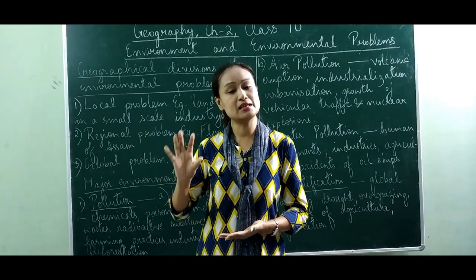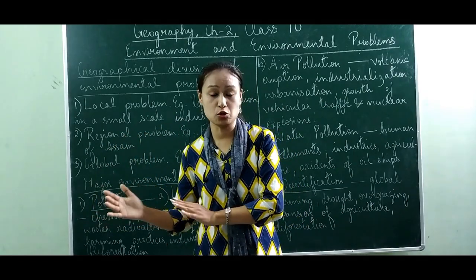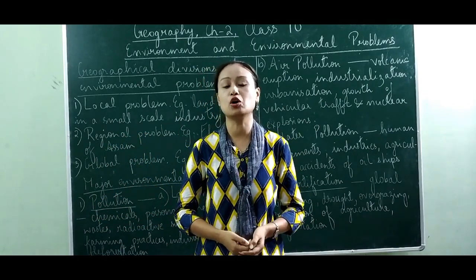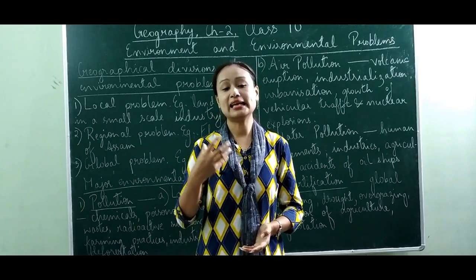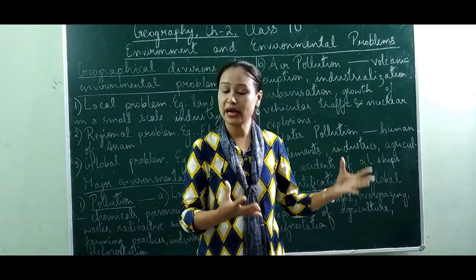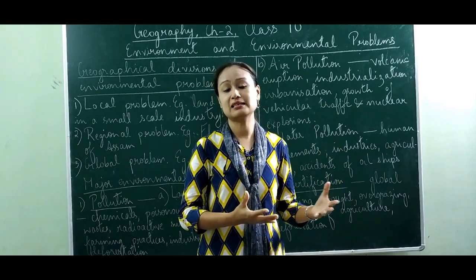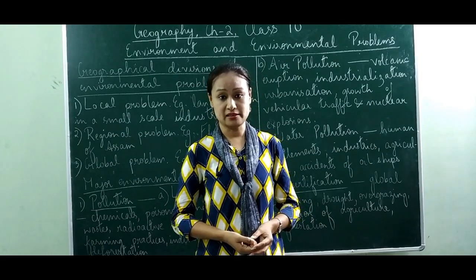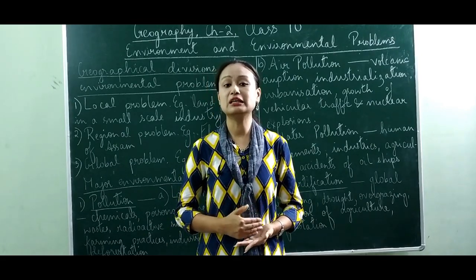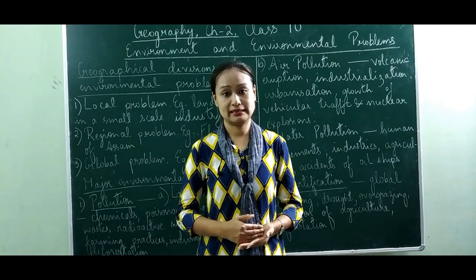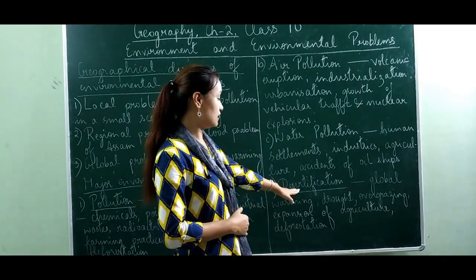These places are generally called hot deserts. We also have another category of desert called cold desert, and these are areas generally covered by snow. So the polar areas are generally called cold deserts. But in this chapter we'll be learning only about the hot desert. So now let's come to desertification.